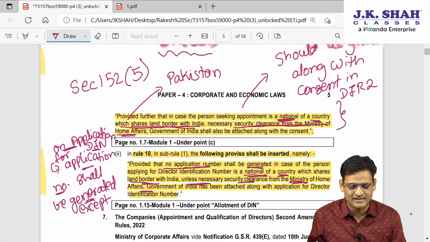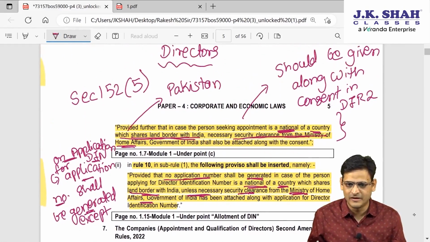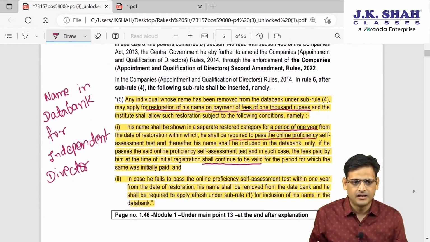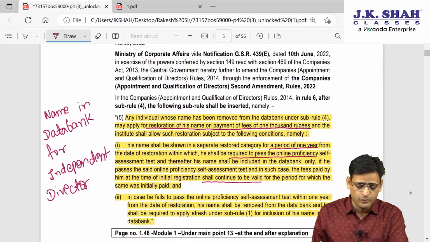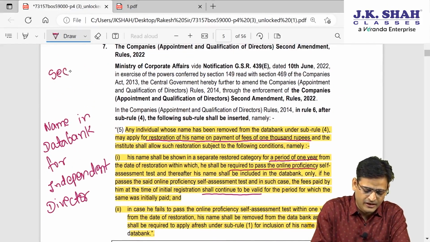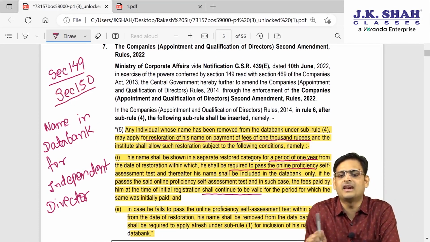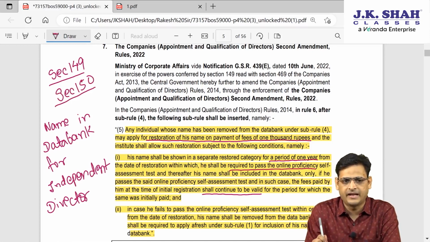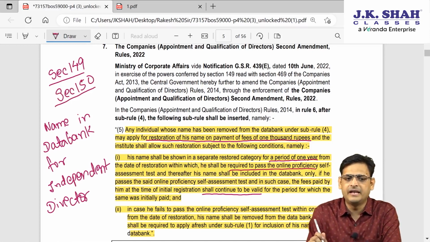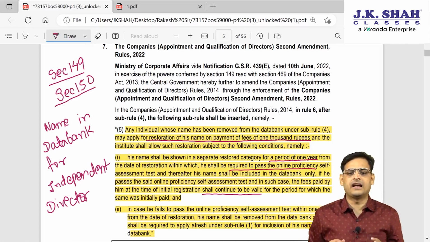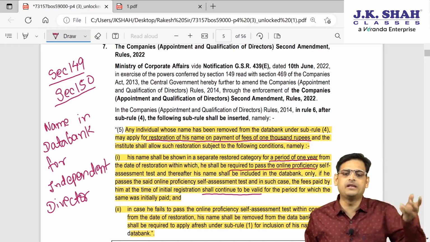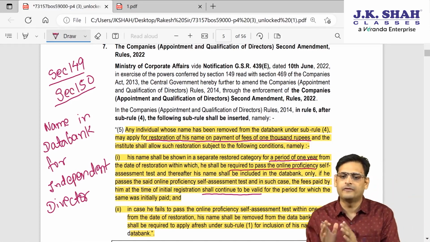So these two amendments are there in director. I hope it is clear. Let's proceed. Now another: under section 149 you become an independent director, and for that there is section 150. It says that before becoming an independent director, the criteria is that your name should be there in the data bank of independent directors.